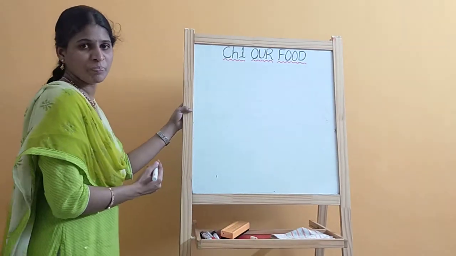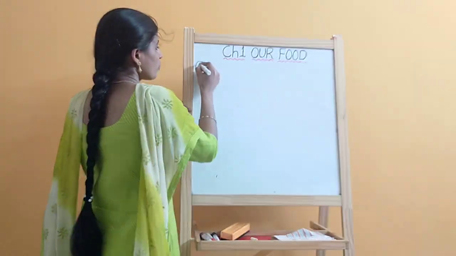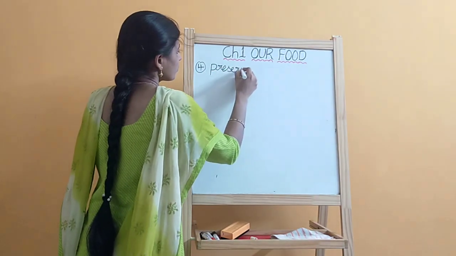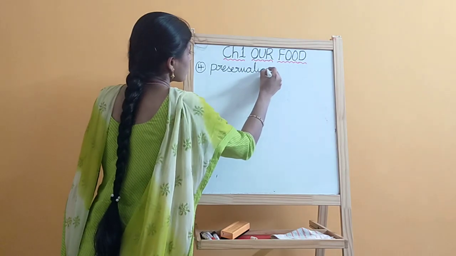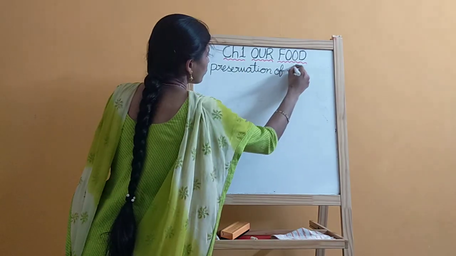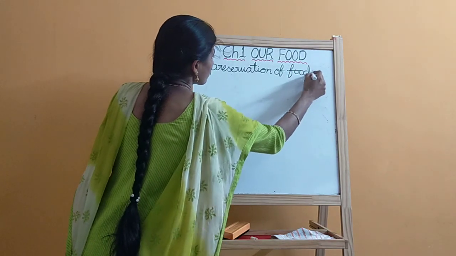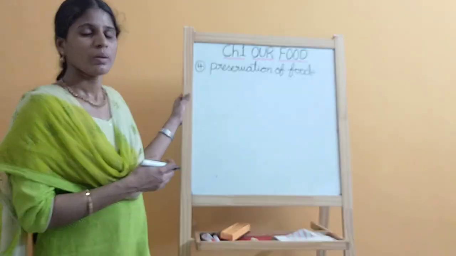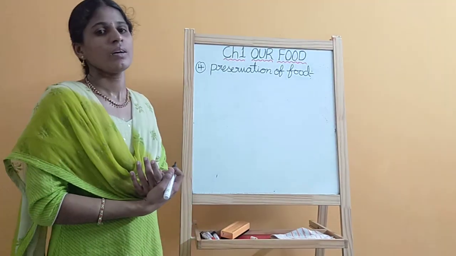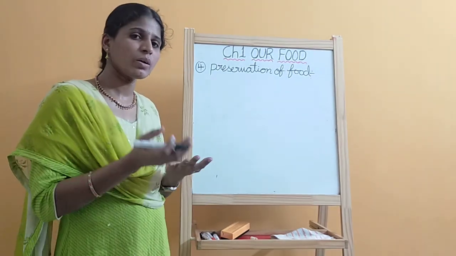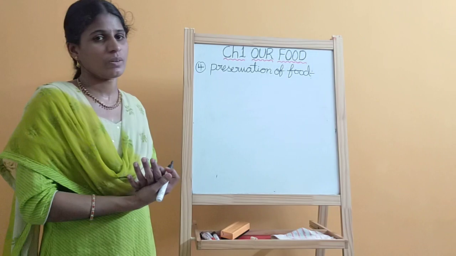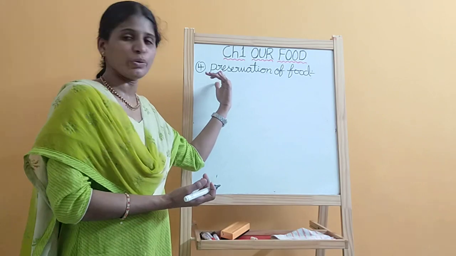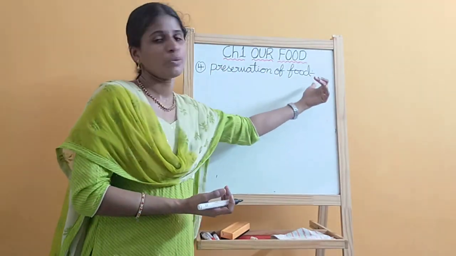Next, what is the fourth one? Preservation of food. See, preservation of food is very important because we are protecting food by preventing the growth of microorganisms. Okay, like we are preventing growth of microorganisms in the food, that we call preservation of food.